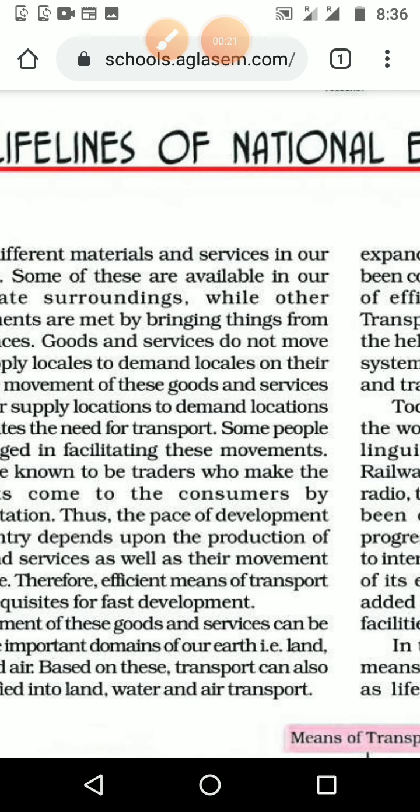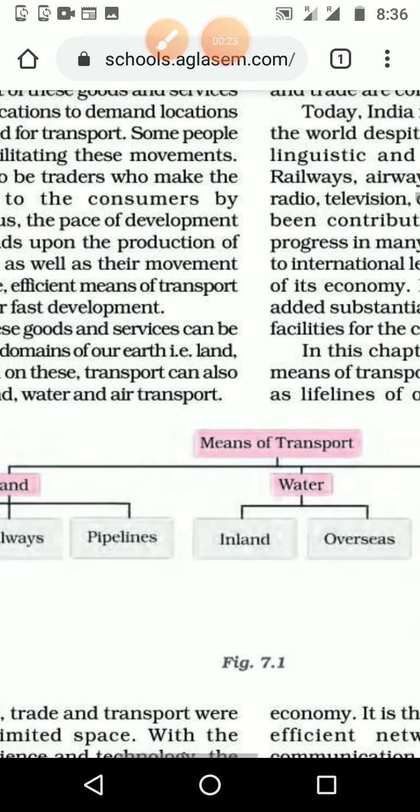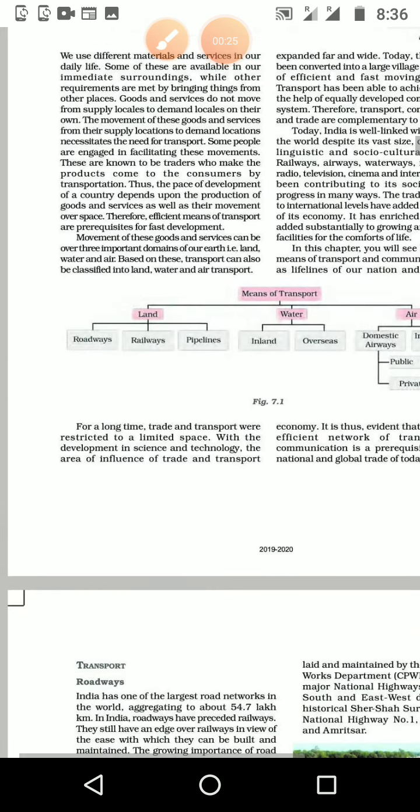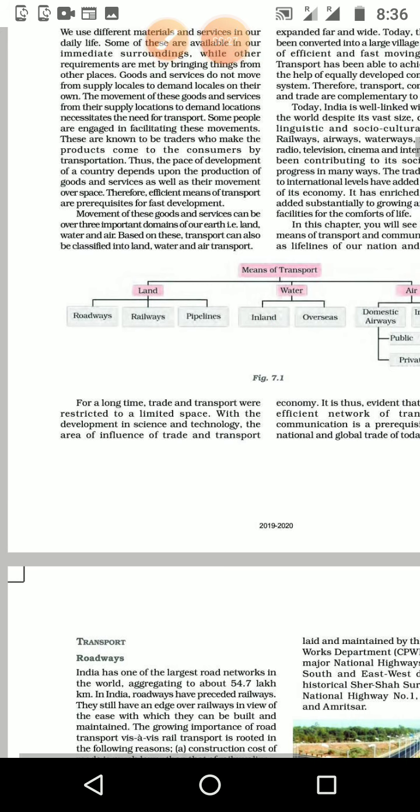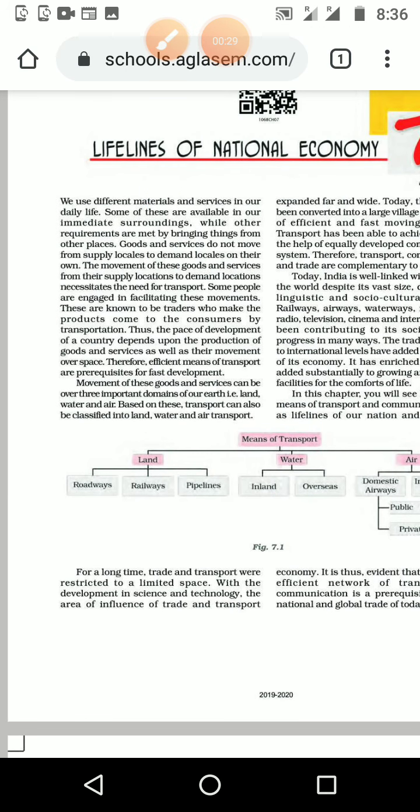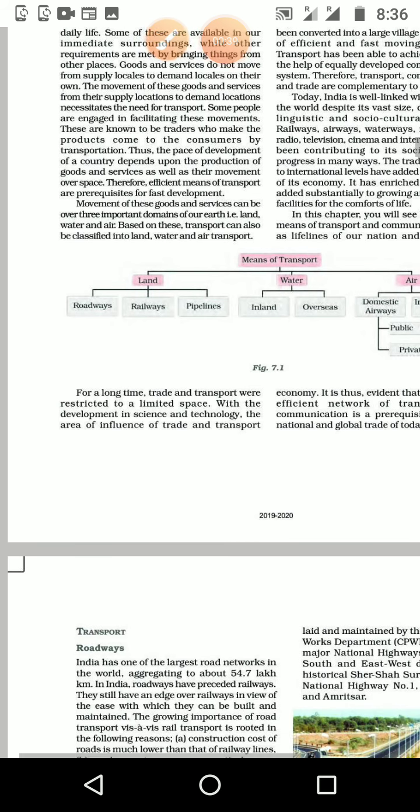and we can see the total lesson. We can see the introduction, then the means of transport, that is the first lifeline. We can say the lifeline of national economy is like the nerve system in our body, which has connections to each other.